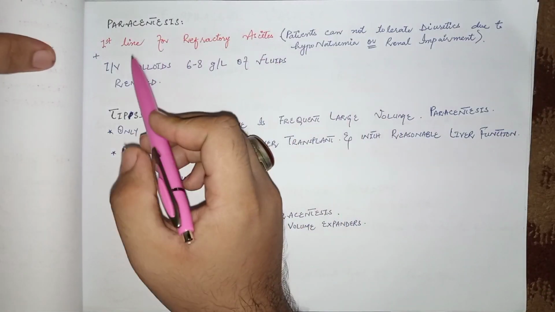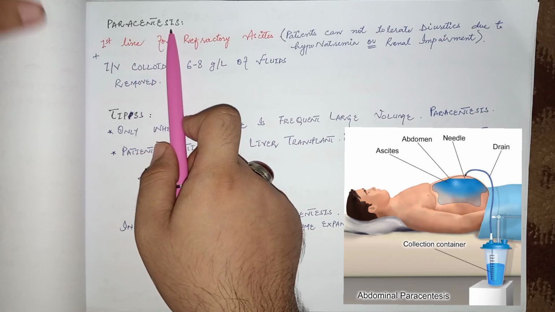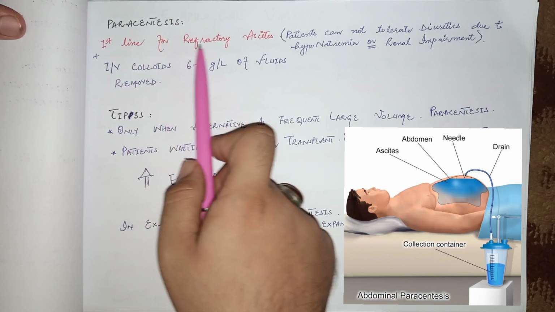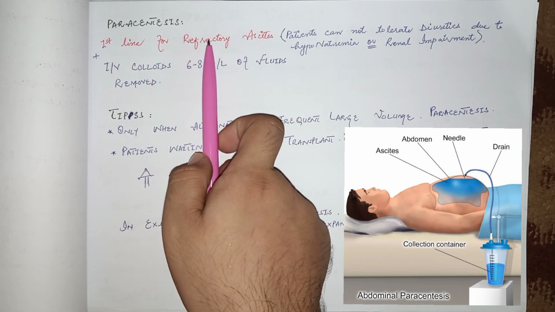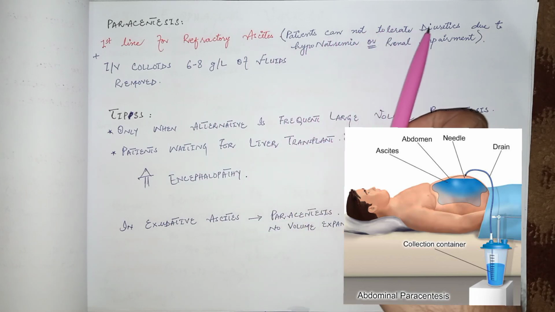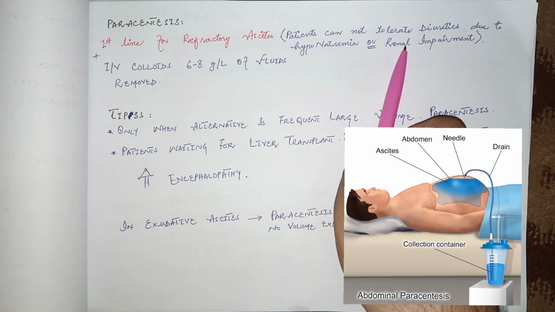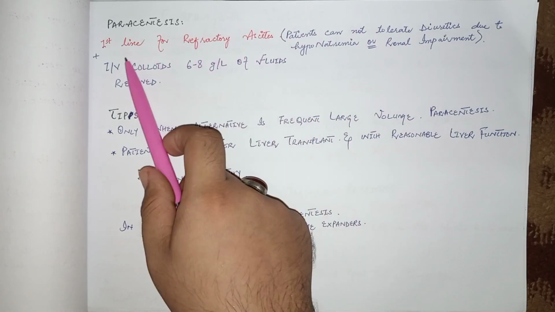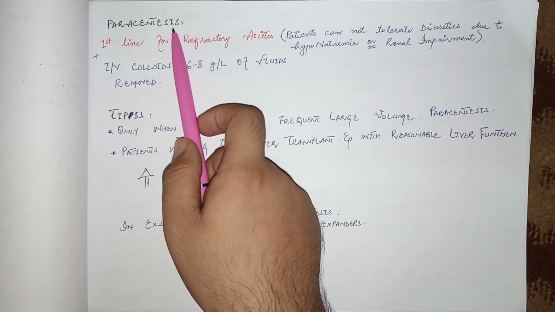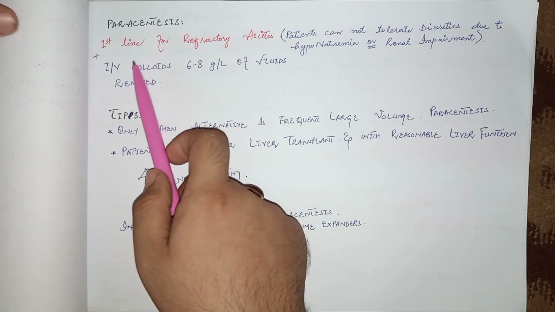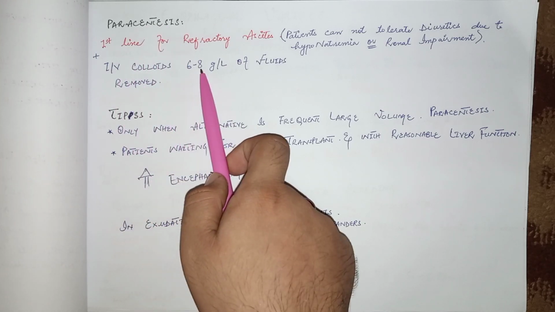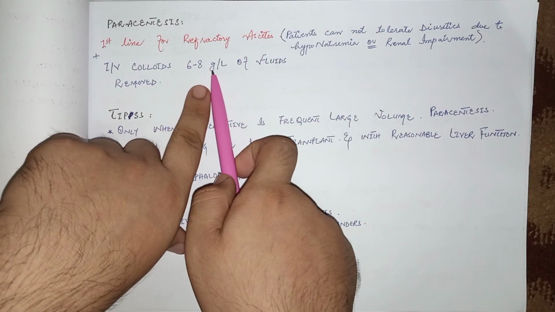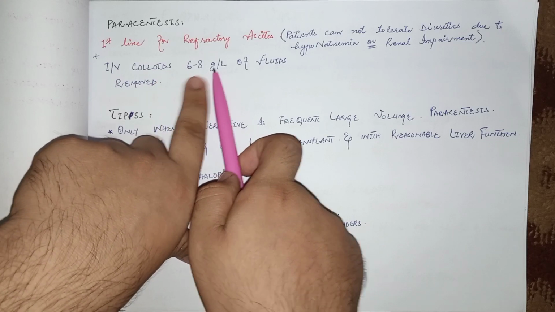Now come to another technique, that is paracentesis. It can be used for diagnosis as well as for therapeutic purposes. It is the first line for refractory ascites. Refractory ascites is basically when the patient cannot tolerate diuretics due to hyponatremia or renal impairment. For these types of patients, the first line therapy is paracentesis, that is removal by syringe. And IV colloids should be given, 6 to 8 gram per liter of fluid removed. Means for 1 liter of fluid removed, 6 to 8 gram of colloid should be replaced in place of this fluid.